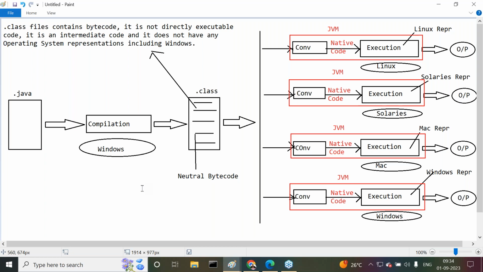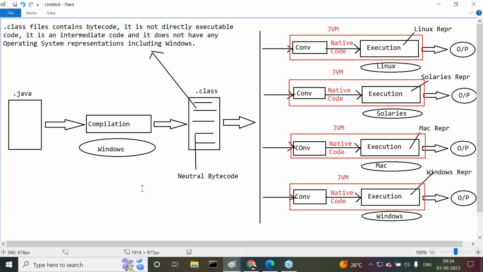The actual answer is 4 JVMs. Not 1 JVM, 4 JVMs. I have a clear-cut point. One time only we compiled it, but 4 times we executed that program. For all 4 times, we are using individual JVMs, not a single JVM. Why? Java is a platform independent programming language because of JVMs only, no doubt about that.